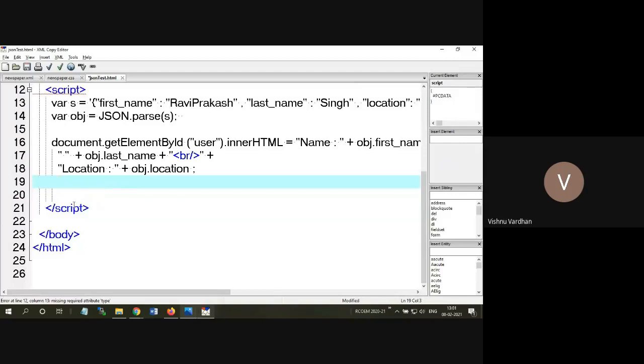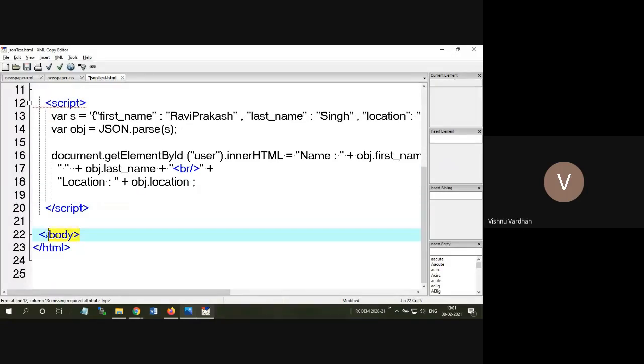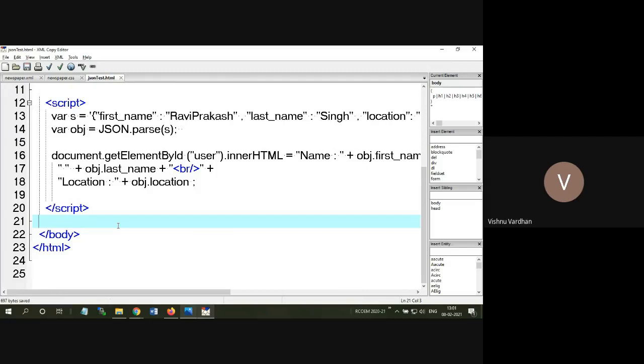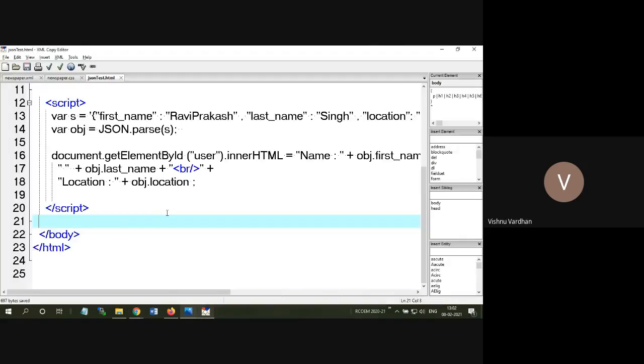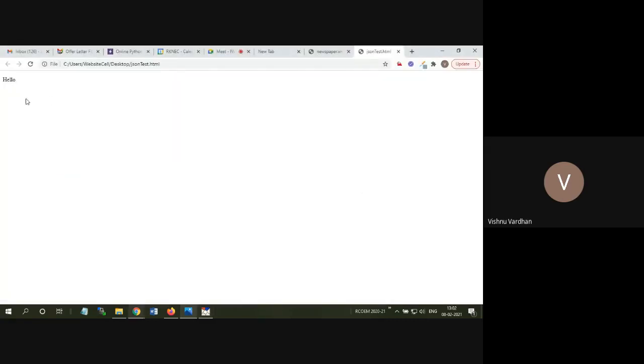Okay, so now I will run this. Before this implementation, there is nothing coming in this web browser. Now let us see, the data is being parsed by the JSON object in the browser, and accordingly the formatting is also applied. The name is Ravi Prakash Singh and the location is Bhopal. In that way we can have clear formatting applied.